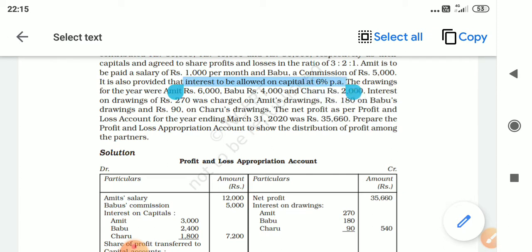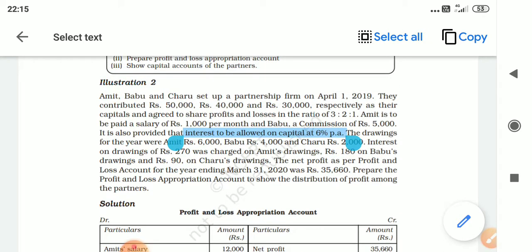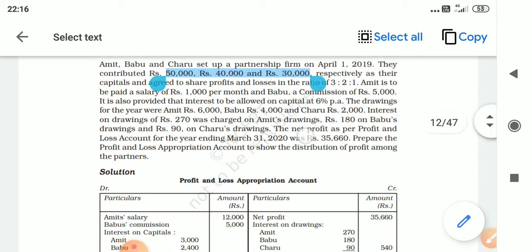So in the question, if the closing capital balance is given, you have to calculate the opening capital balance. It is a reverse method. Now, how to calculate opening interest and opening capital, we will come across in other sums further. In this question, however, you are given the opening capital only. So you can directly calculate 6% per annum on 50,000, 40,000 and 30,000.